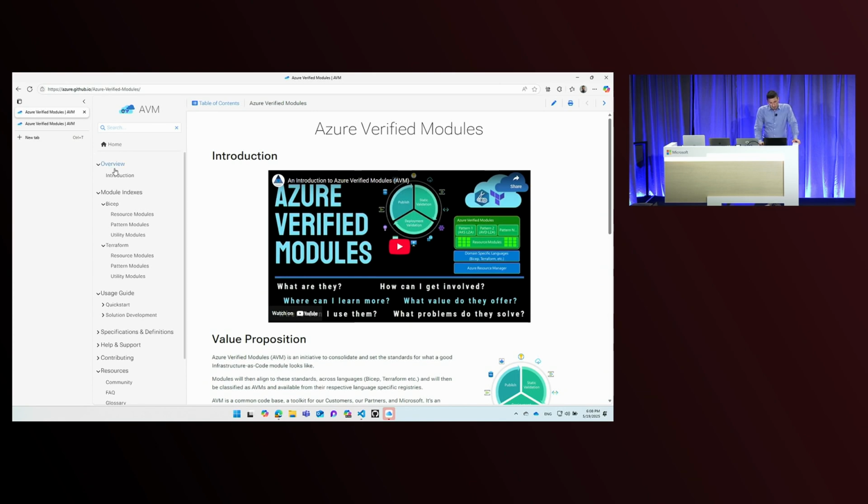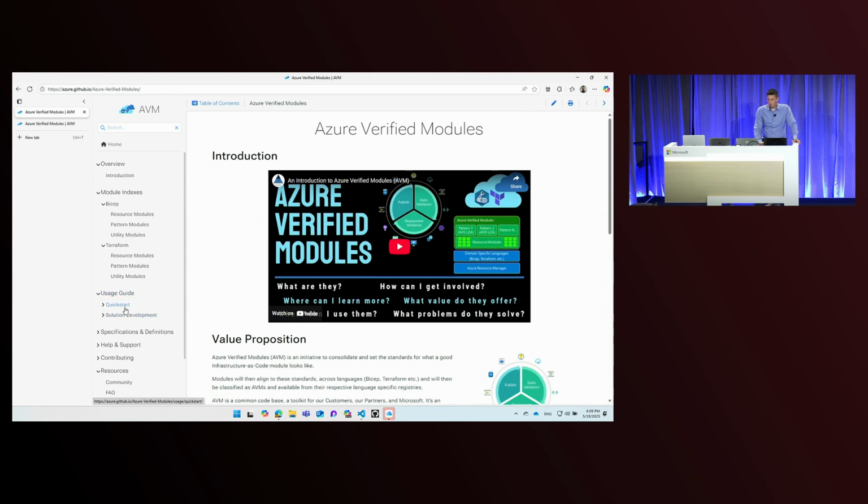Now let's take a look on the left here at the menu structure. So after a short overview and introductory section, we have module indexes. I'm going to come back to those in a moment. And then down here, we have a usage guide. Currently, we have 2 major chapters.